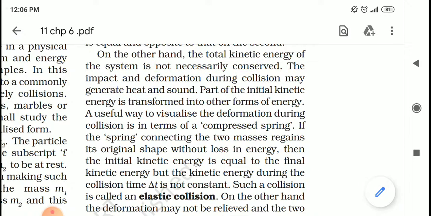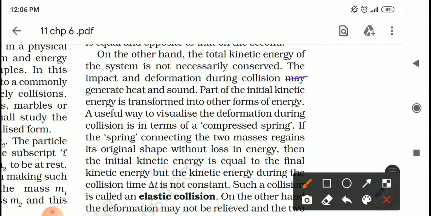They are giving us the reason: the impact and the deformation during the collision may generate heat and sound, so part of the initial kinetic energy is transformed into other forms of energy, as a result of which the total initial kinetic energy of the colliding bodies may not be equal to the total final kinetic energy of the colliding bodies. A usual way to visualize the deformation during the collision is in terms of a compressed spring.